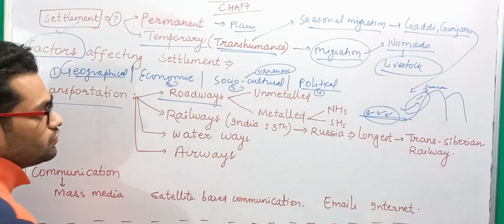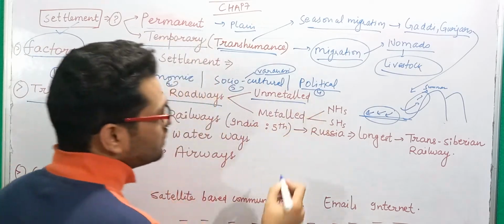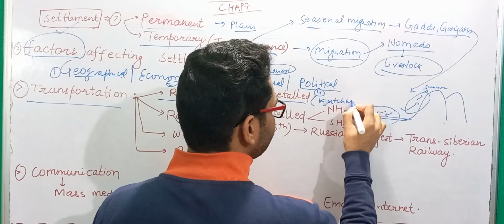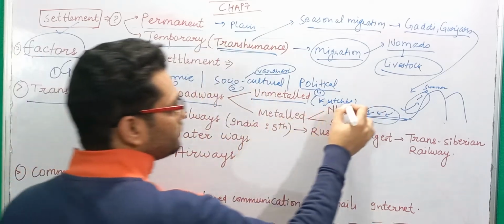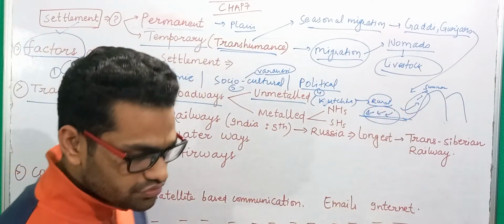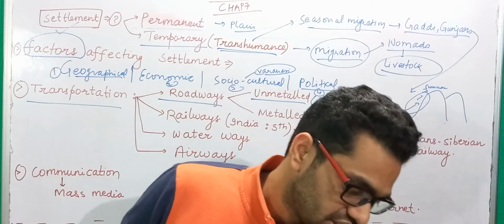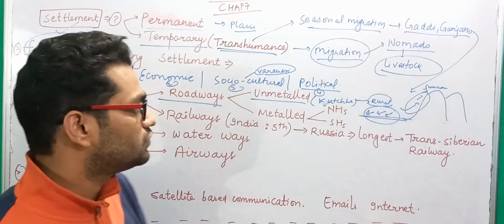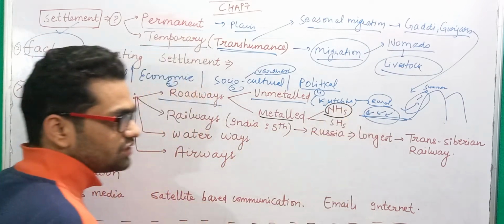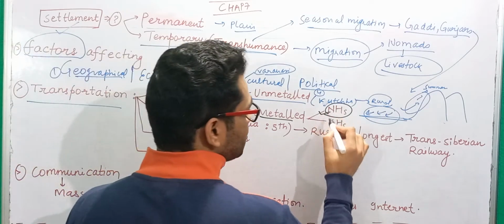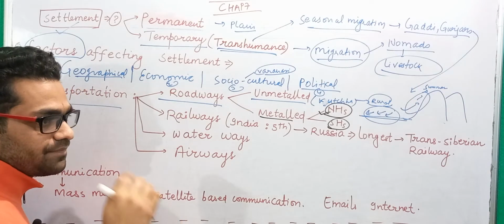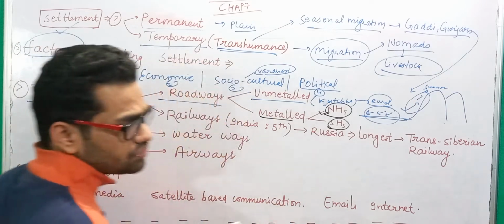When it comes to roadways, there are two types of roads: unmetalled, meaning kacha, roads in which there is no pitching. We will find this type of road in rural areas. And then you have metalled roads, meaning concretization of the road has taken place. In India we primarily have national highways and state highways. In addition, you can also write district roads and rural roads.